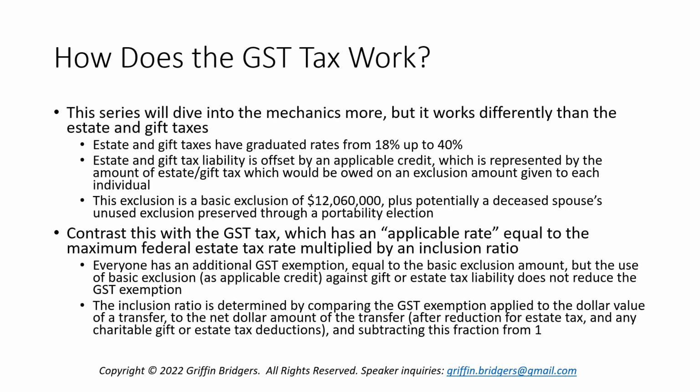And you figure out that fraction, subtract it from 1, and multiply it times the maximum federal estate tax rate, and that will give you your applicable rate for GST tax purposes. So that's a mouthful, I know, but I promise you we're going to break these steps down as we go